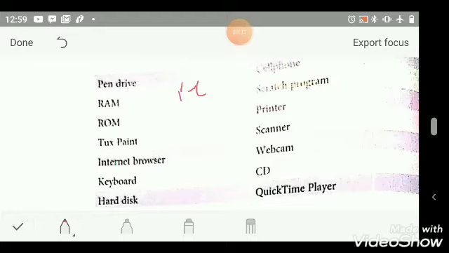RAM. RAM is also your hardware. So you write H. ROM. ROM is also your hardware. You write H. TuxPaint is a software. You write S. Internet browser is also your software. You write S. Keyboard. Keyboard is your hardware part. So you can write H. Hard disk. Hard disk is also your hardware. Here you write H.